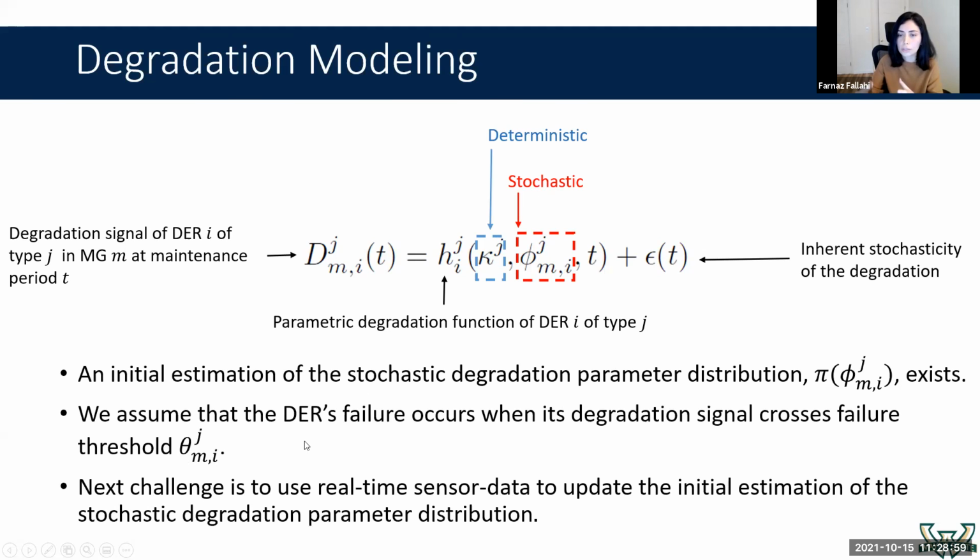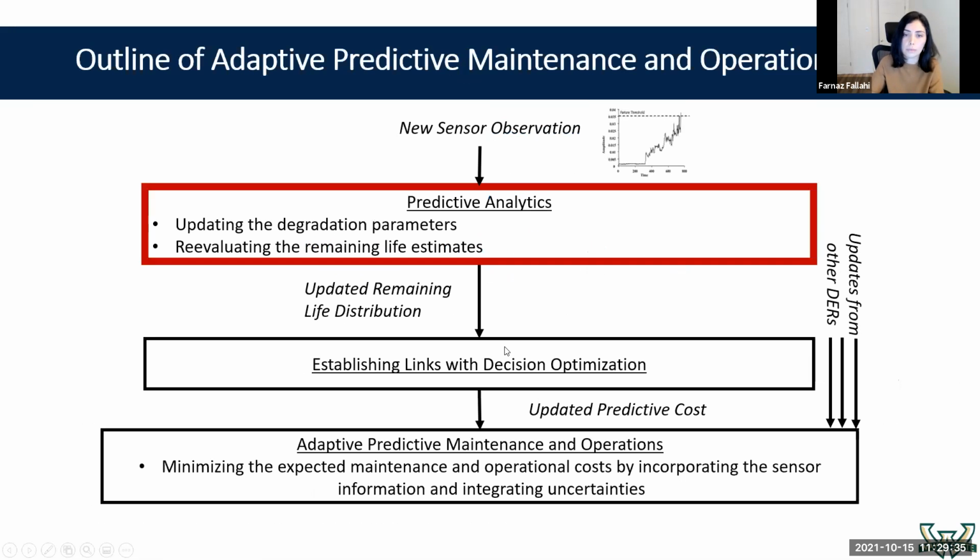Then the next challenge is to use sensor information to update the initial estimation of this stochastic degradation parameter. Remember that at the very beginning, we had a degradation model, but we used historical data to come up with some initial estimation for this stochastic degradation parameter. But as we collect more and more information, we can update this stochastic degradation parameter distribution to have a more accurate degradation model, so we can predict the failure time of the unit much more accurately. So this is the next challenge that we are dealing with.